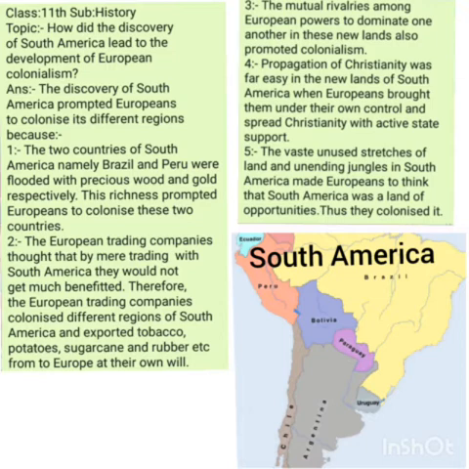This richness of Brazil and Peru prompted Europeans to colonize and occupy these two regions. Europeans thought that just by trading they would reap very little benefit from Brazil and Peru.